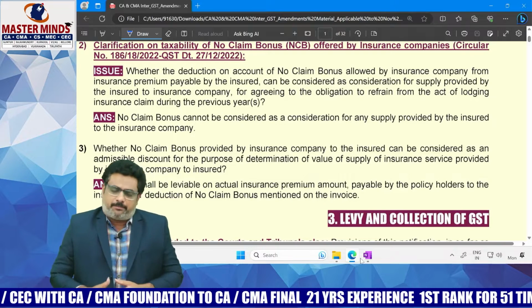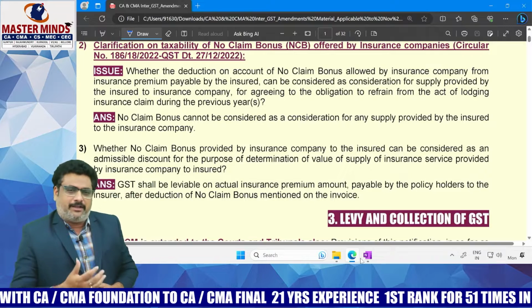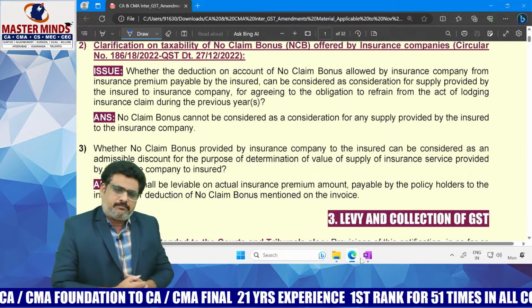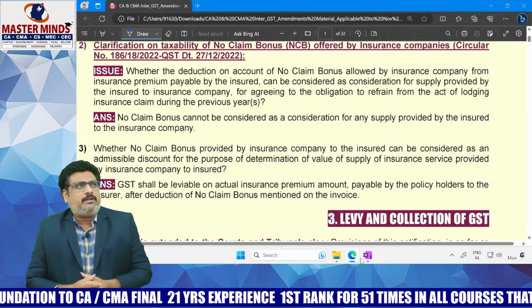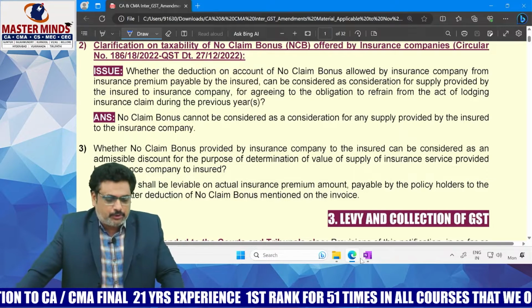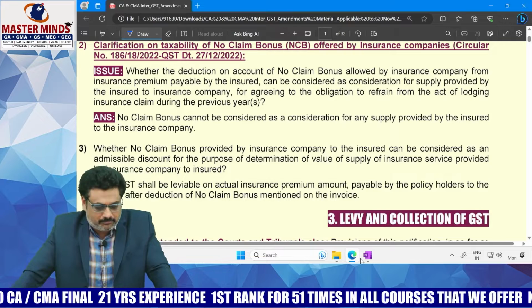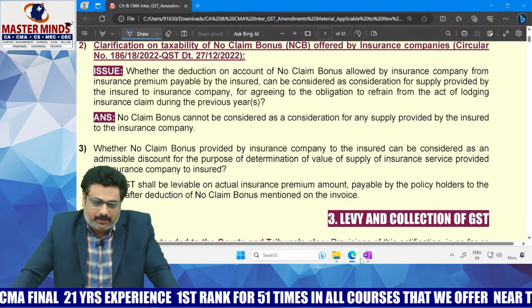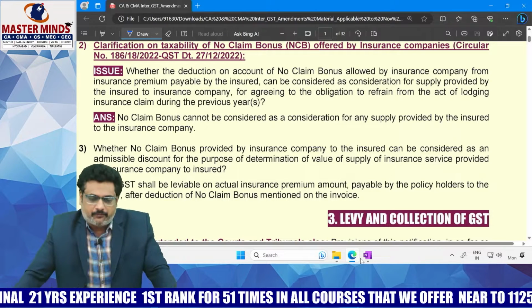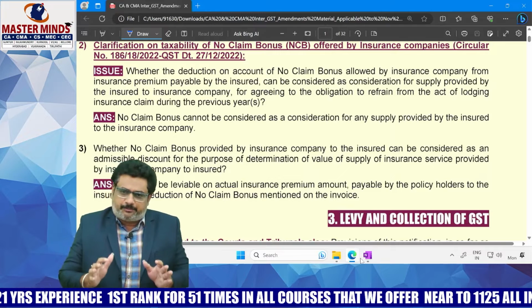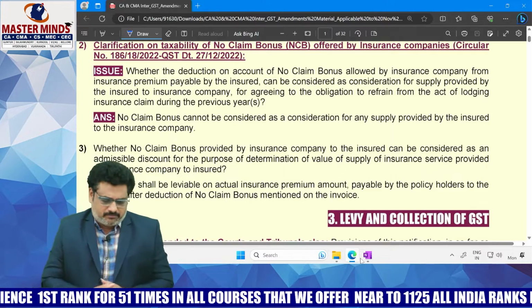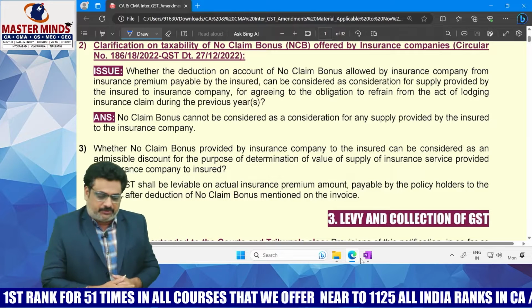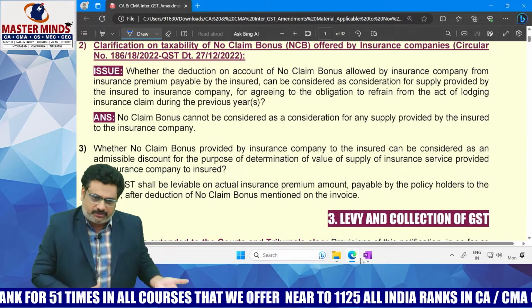As per the general practice that was prevailing in the insurance sector, the insurance company will deduct no claim bonus from the gross insurance premium amount when no claim is made by the insured person during the previous insurance period.